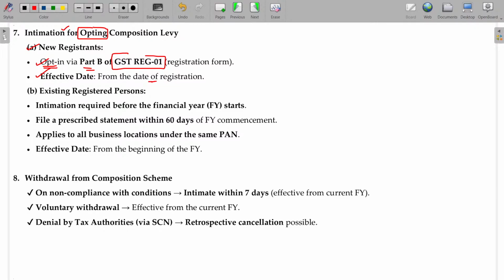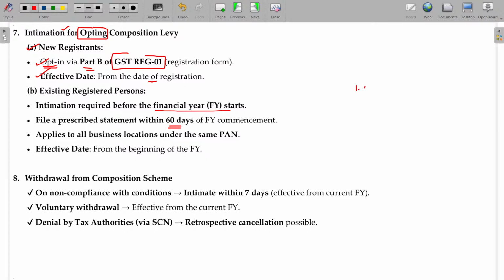The moment your application is registered with the GST department, then you will be applicable or eligible for the composition levy. If you are an existing registered person paying the tax under the regular scheme, but your business is so small, you don't want to go through all these compliances for the regular taxpayer. So I want to convert myself from regular to composition levy. Will it be possible? Of course, you can change yourself from regular to composition scheme also. This will be required to be intimated before the financial year starts, and you have to file a prescribed statement within 60 days of financial year commencement.